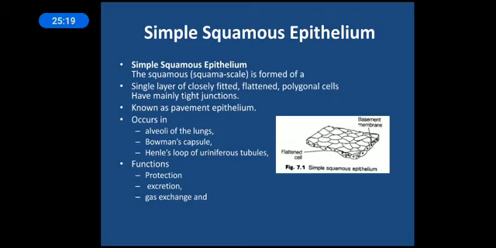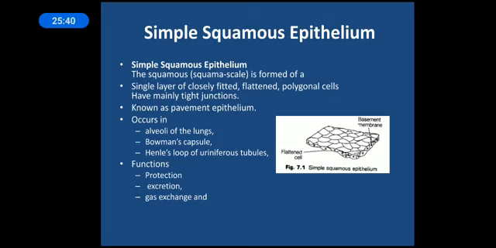It is also known as pavement epithelium. Why? Because the arrangement is in such a manner that it looks like the arrangement of tiles without any space between them. So they are closely fitted, flattened polygonal cells. Polygonal, it will be having different angles, right? It will be having different corners. Polygonal cells have many tight junctions, as I have already told you.